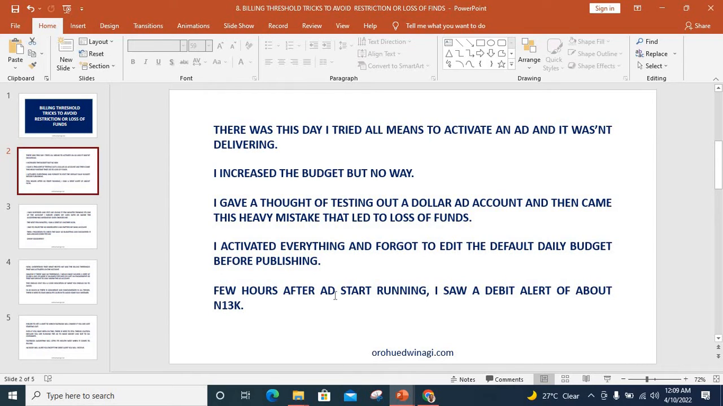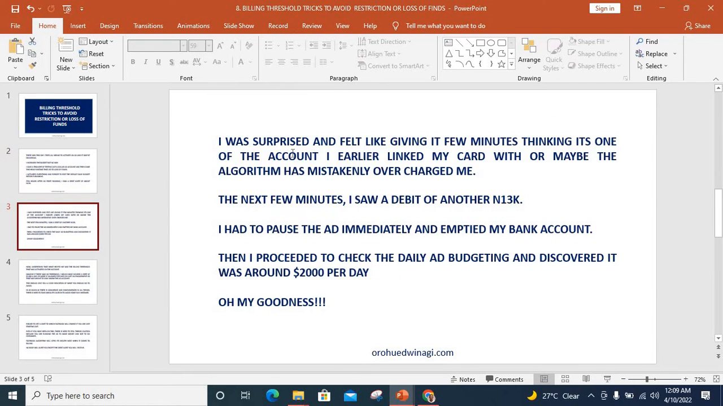A few hours after the ad started running, I saw a debit alert of about 13K, and I was surprised and felt like giving it a few minutes, thinking it's one of the accounts I earlier linked my card with, or maybe the algorithm has mistakenly overcharged me. In the next few minutes, I saw a debit of another 13K. I had to pause the ad immediately and emptied my bank account. Then I proceeded to check the daily ad budget and discovered it was around $2,000 per day.